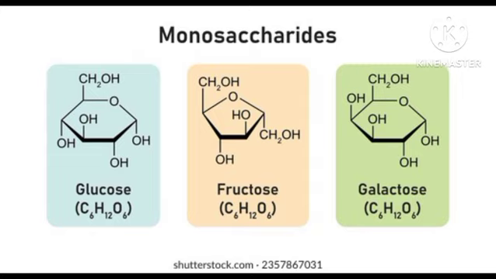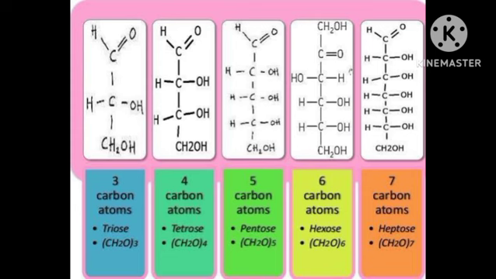Monosaccharides can be subdivided based on two characteristics. First, depending upon the number of carbon atoms present, they are divided into five types: trioses, tetroses, pentoses, hexoses, and heptoses.